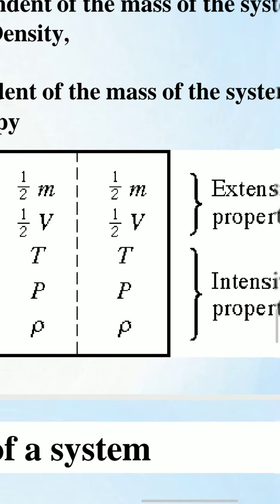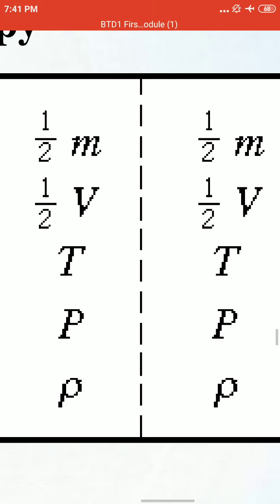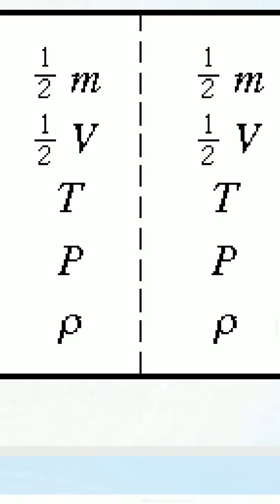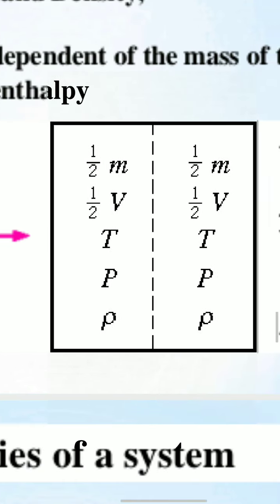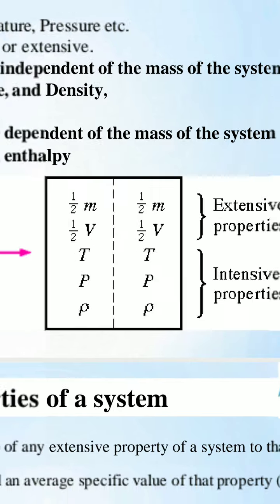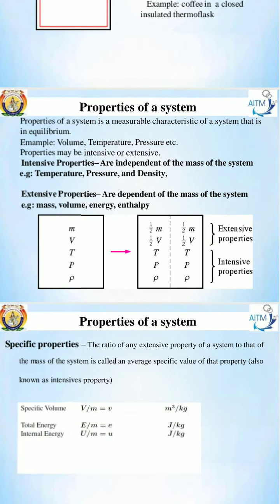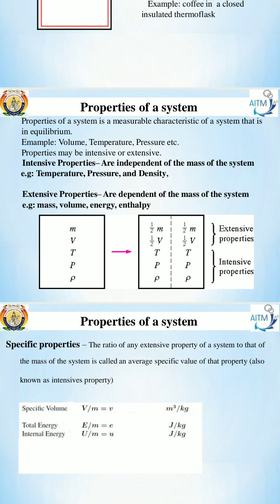Temperature, pressure, density are different. First is mass m, second is volume V, third is temperature, fourth is pressure, last is rho, which means density. Temperature, pressure, rho are intensive properties. Density, already I told, is mass by volume, extensive by extensive, we call that intensive property.